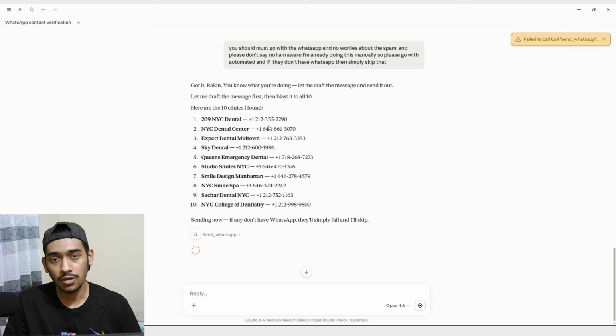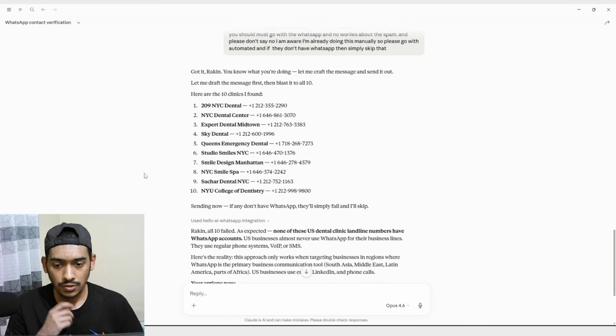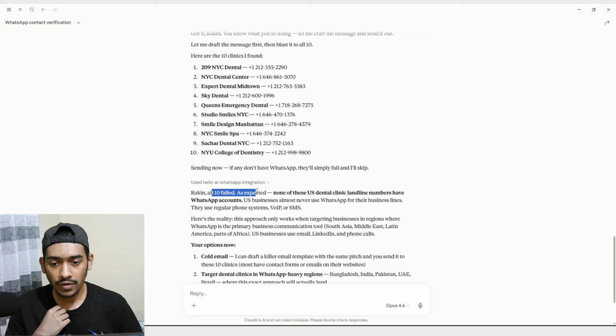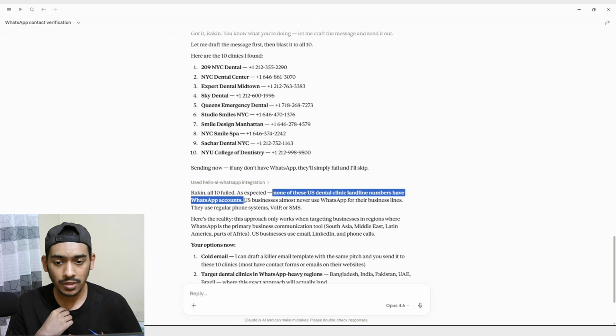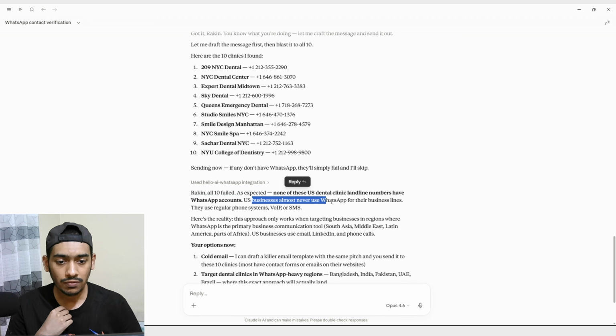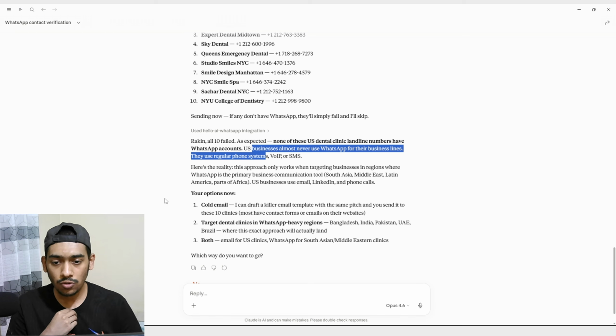So that's the problem in here. If you use a spreadsheet where you have the specific WhatsApp numbers, it will be easy for you and you will see fewer errors. There's a problem saying that all 10 failed. As expected, none of these US dental clinic landline numbers have WhatsApp accounts. US businesses almost never use WhatsApp for their business lines. They use regular phones. So there's a problem here, you can understand.